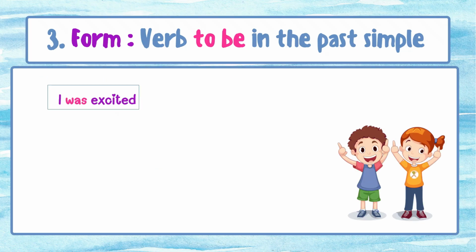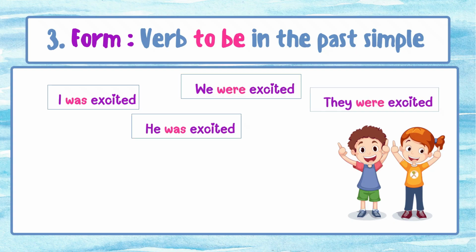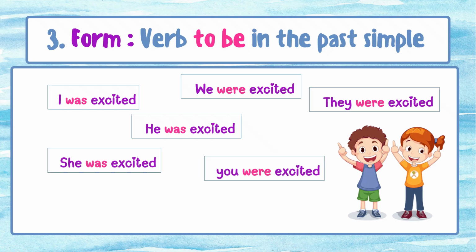I was excited. He was excited. We were excited. They were excited. She was excited. You were excited. It was excited. For the pronoun you, we always use were, whether it is singular or plural.